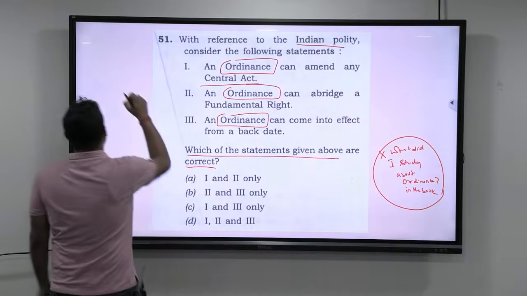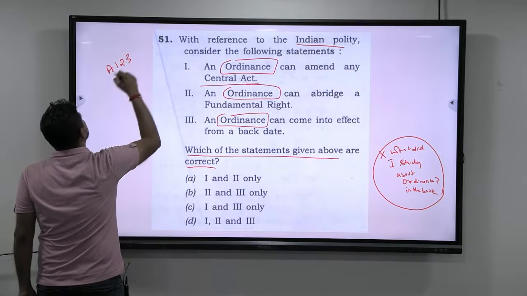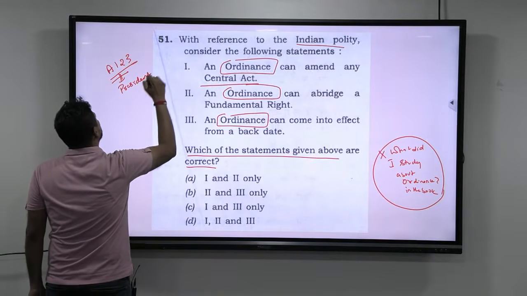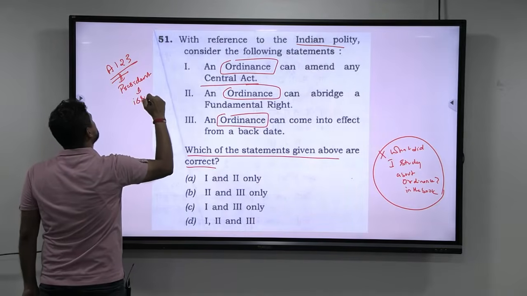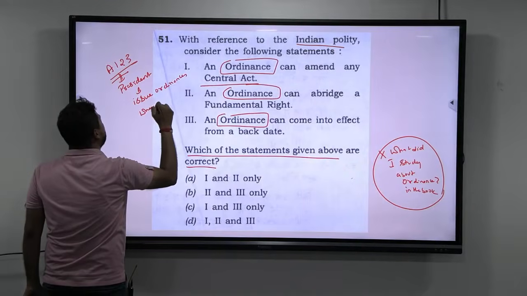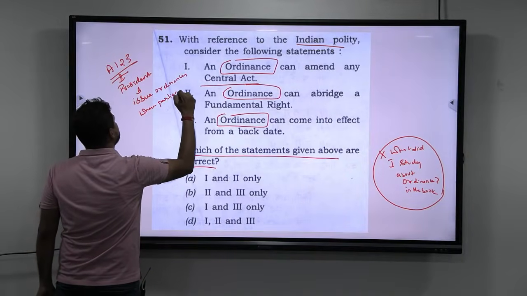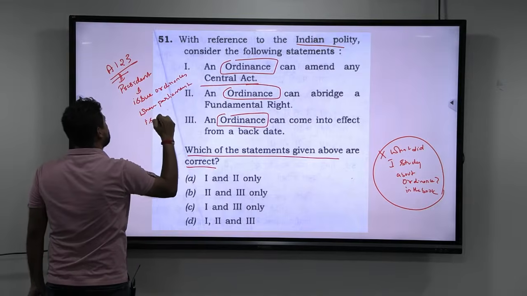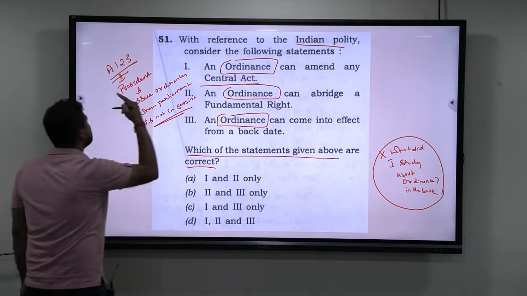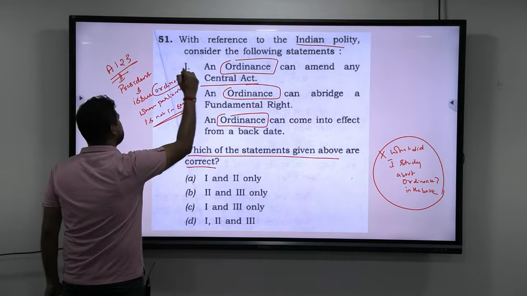Now look at this. Article 123 provides the power to the President to issue ordinances when Parliament is not in session. This is where the ordinance comes into the picture.